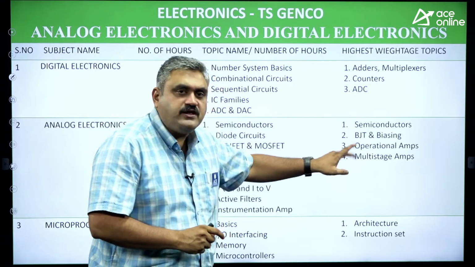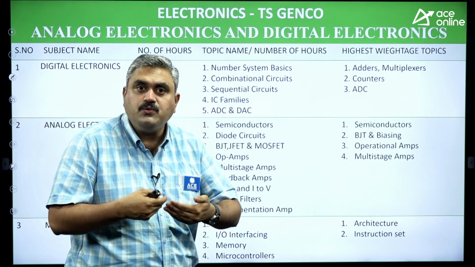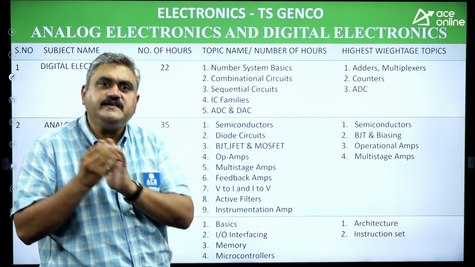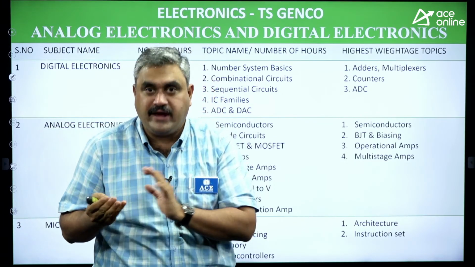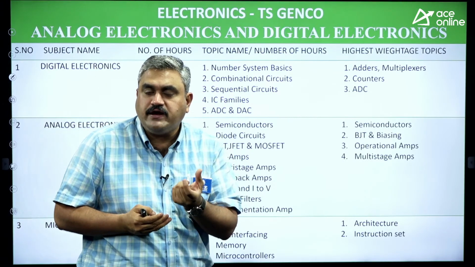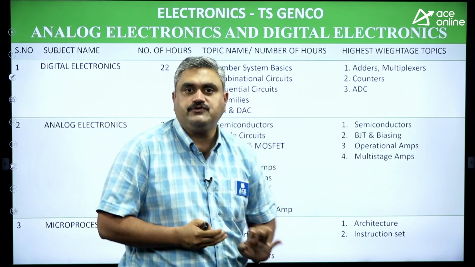And then we have multi-stage amplifiers, like the Darlington pair. How we are doing that coupling, CB-CE coupling, CE-CC coupling, CC-CC coupling, how we are doing coupling for multiple stages to get more gain. Direct questions sometimes come in that area, on the overall gain of that amplifier. If you remember those formulas, you can easily attempt these questions.